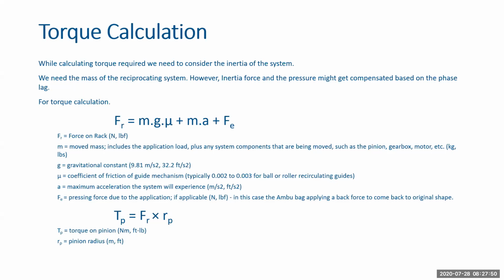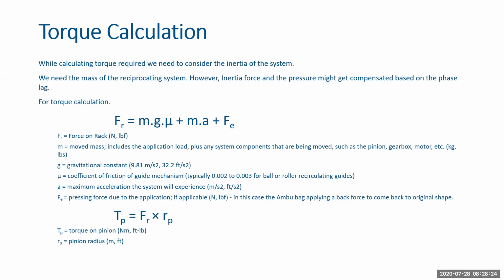That depends on what you're developing. And FE is the pressing force that is applied by the rack onto the bag. Now for our considerations, I considered a maximum pressure that can be generated inside the bag, which cannot be more than 60 centimeters of water, because I previously mentioned that we have a mechanical pop-off valve, which will open up once it exceeds 60 centimeters of water.